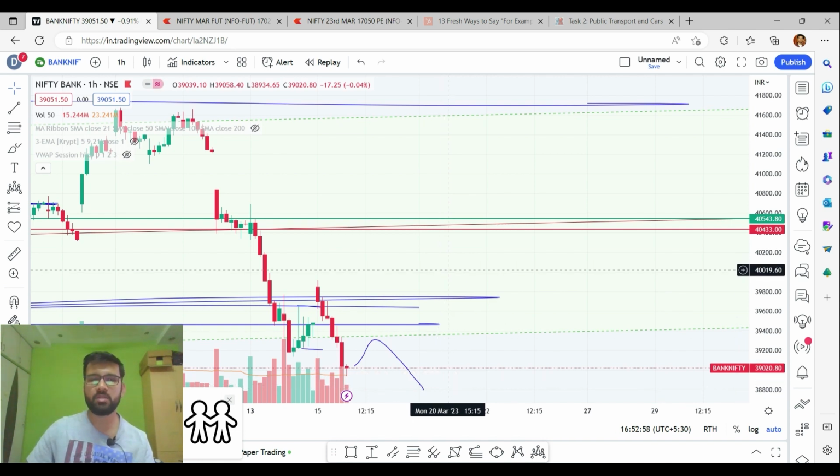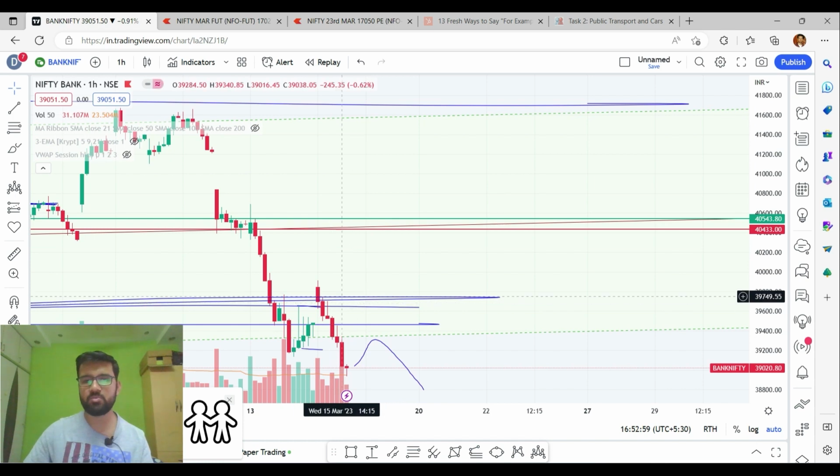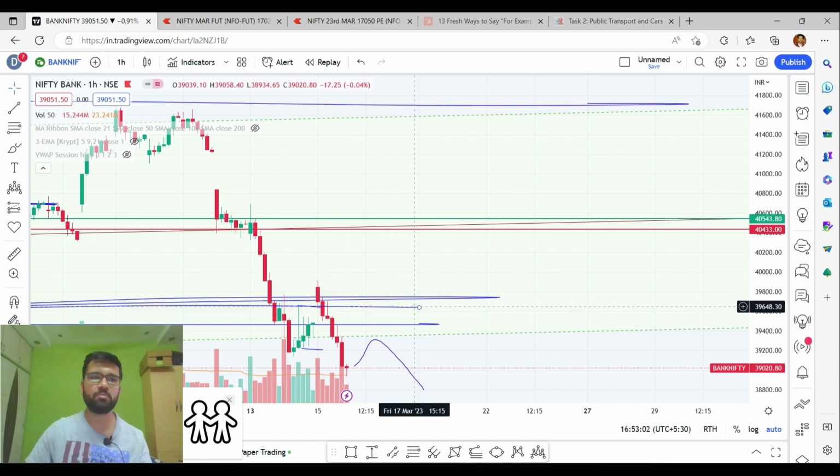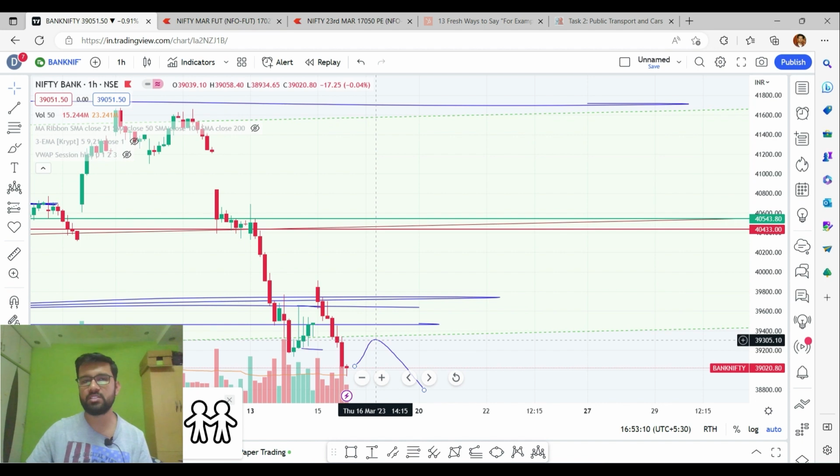And I have already explained my trade setup, because once the market closes below this support line, I was expecting to jump in and take short positions in the market. So in today's session, the market closed below the support line, and again I entered the market and built my short positions in today's session. So this is about the Bank Nifty's technical analysis and my trade setup.